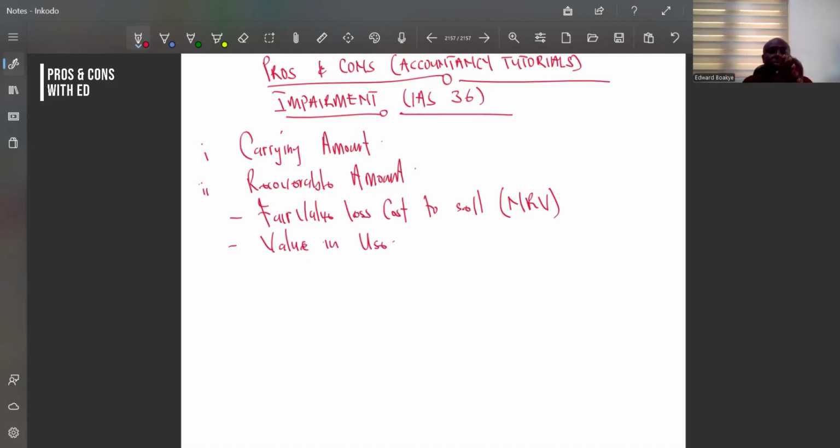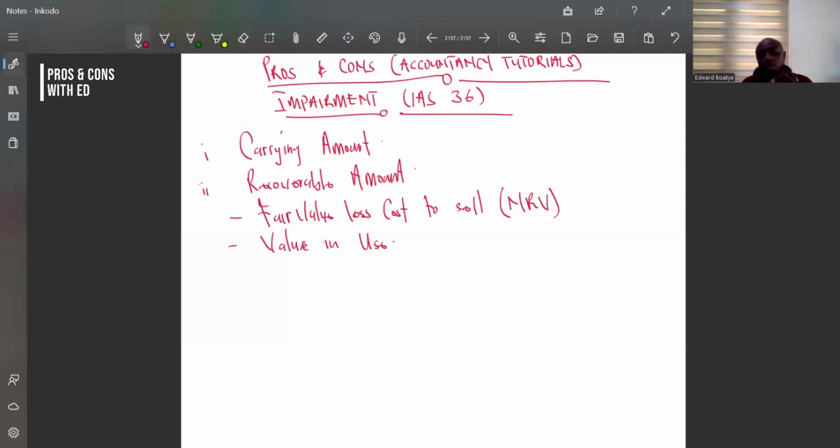So one of these will become the recoverable amount. Which one is the recoverable amount? According to IAS 36, the higher of these two becomes what? The recoverable amount. So for IAS 36, simple, we are comparing the carrying amount with what? The recoverable amount. If the carrying amount is higher than the recoverable amount, then we say the asset has been impaired.